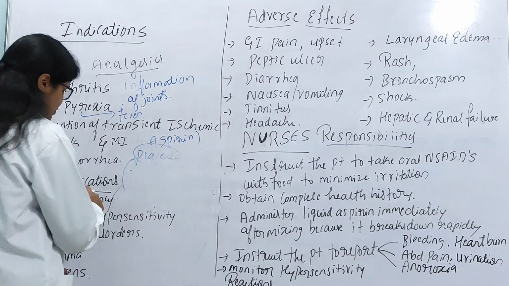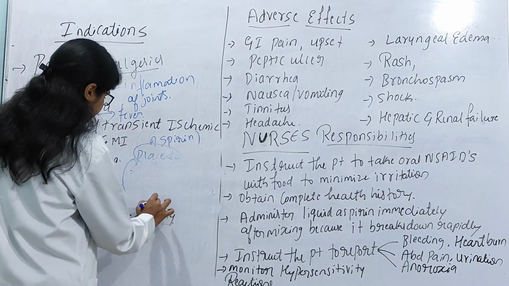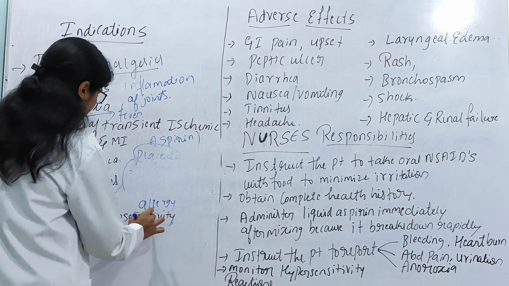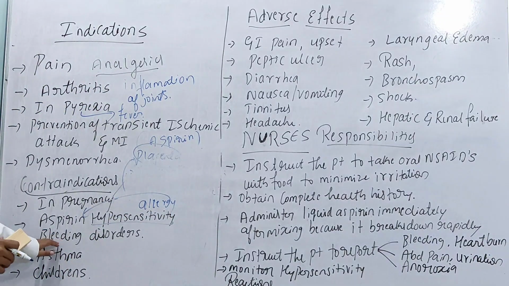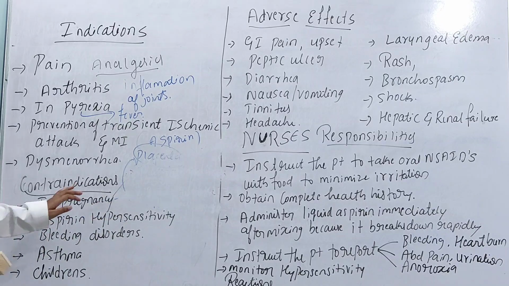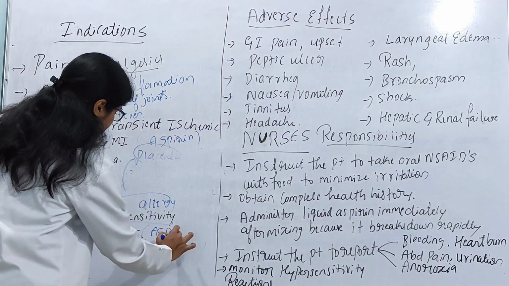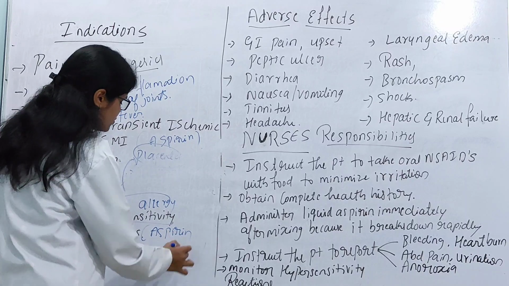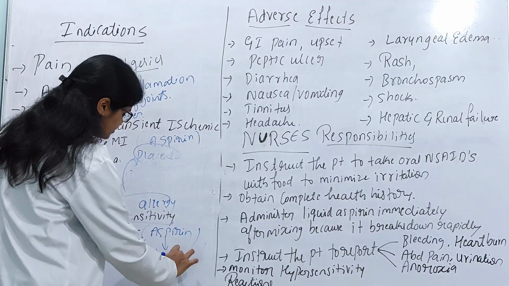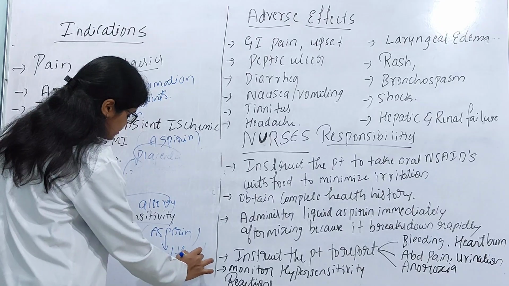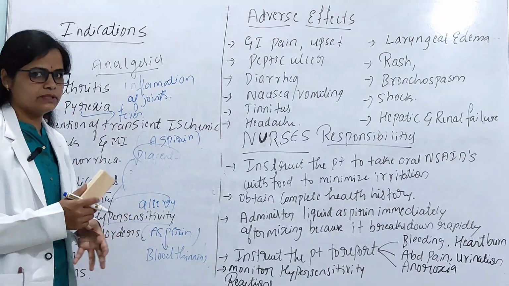Hypersensitivity means allergy towards aspirin. And next is bleeding disorders. During bleeding disorders, we should not administer aspirin, because aspirin causes blood thinning. Blood thinning means it makes the blood thinner.